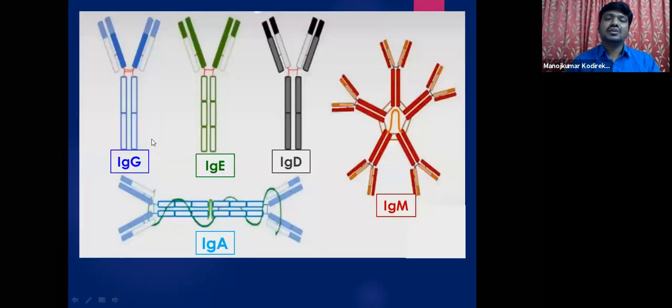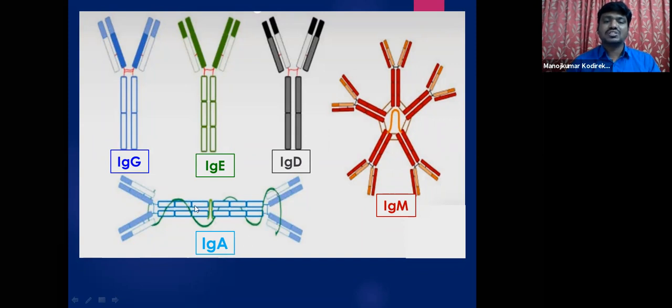If you see this picture, it clearly shows the 3 antibodies, IgG, IgE, and IgD. These 3 antibodies belong to the monomeric antibodies, because they contain a single Y-shaped molecule with 2 heavy chains and 2 light chains. The only difference is in their heavy chain type: gamma, epsilon, and delta. So these are the 3 monomeric antibodies.